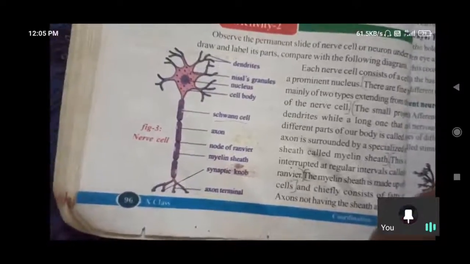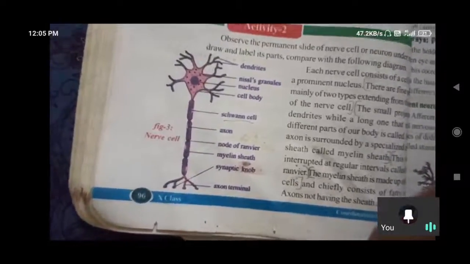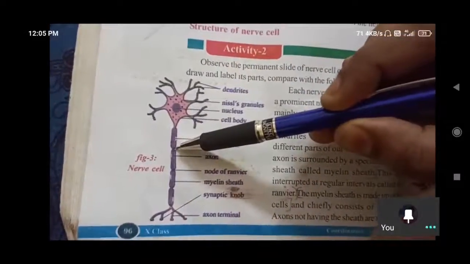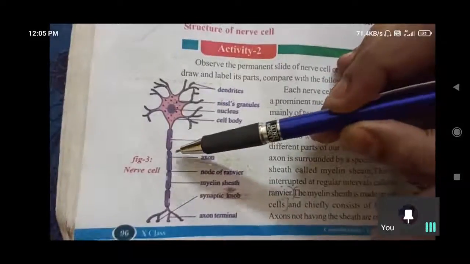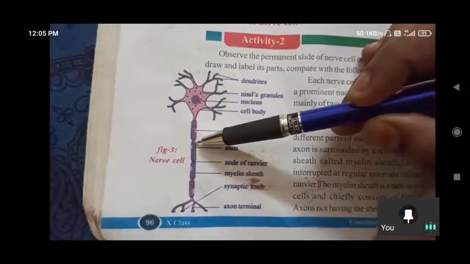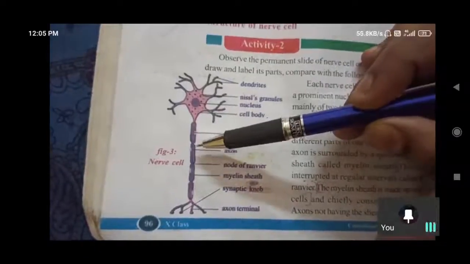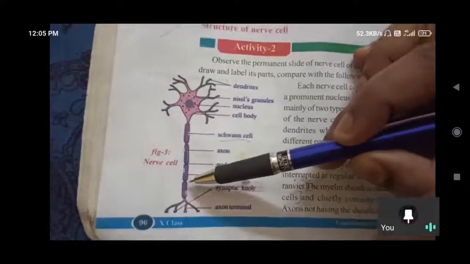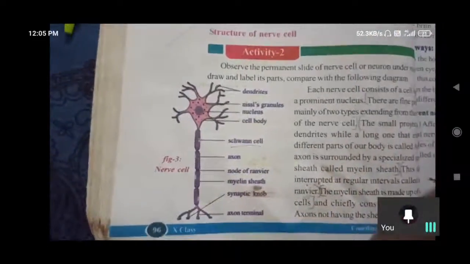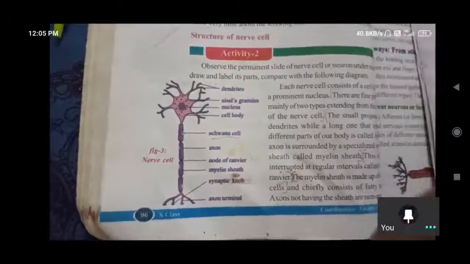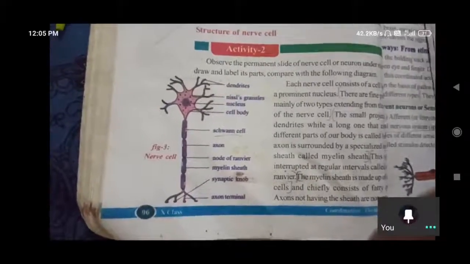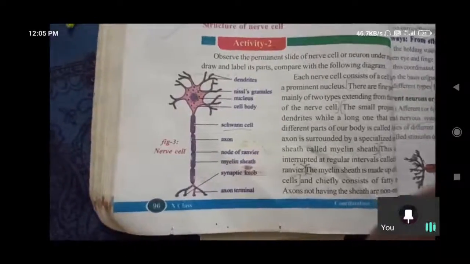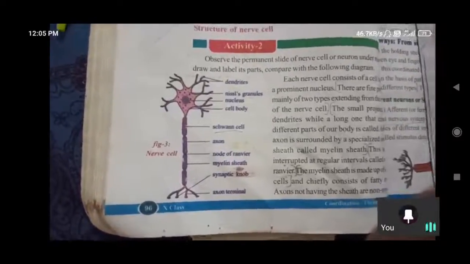So nodes of Ranvier are the gaps formed between the myelin sheath. Here we have myelin sheath, and in between, the myelin sheath is absent. This is the part of the axon which is unmyelinated. Myelin sheath is not there here, and here also not there. So how are these gaps useful for the jumping of signals from one node to another node? They divide the axon into small nodes.